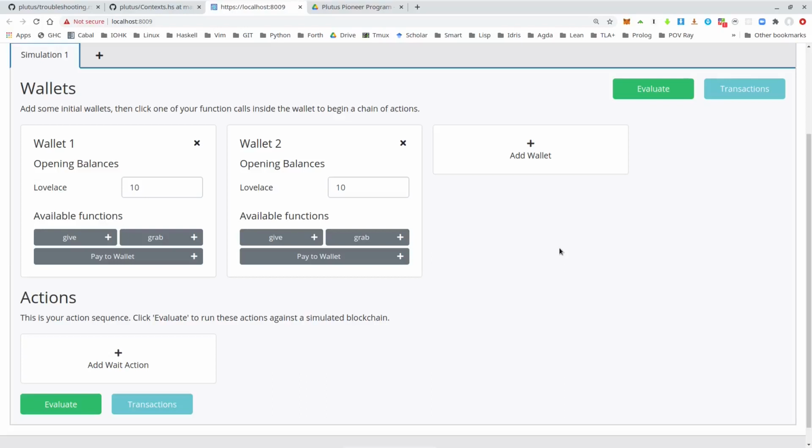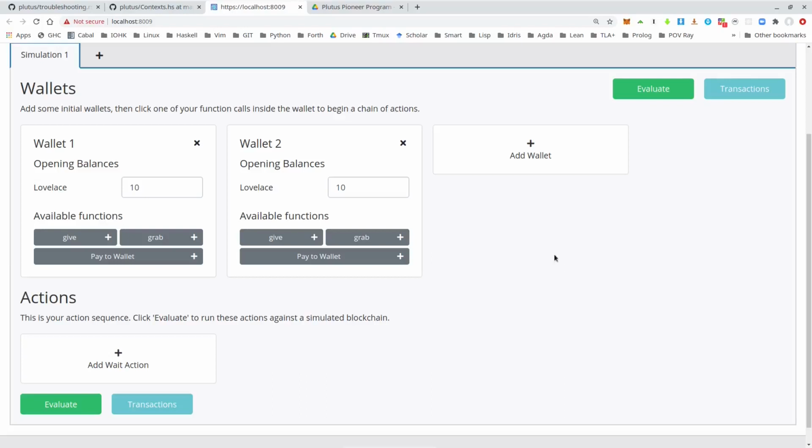Another interesting change is that fees are now considered in the playground. And I'm not sure, I think they are not yet realistic. In all the examples I tried, the fees were always 10 Lovelace. So obviously in the real system, the fees will depend on the memory consumption and the execution time, the time it takes to execute the validators.